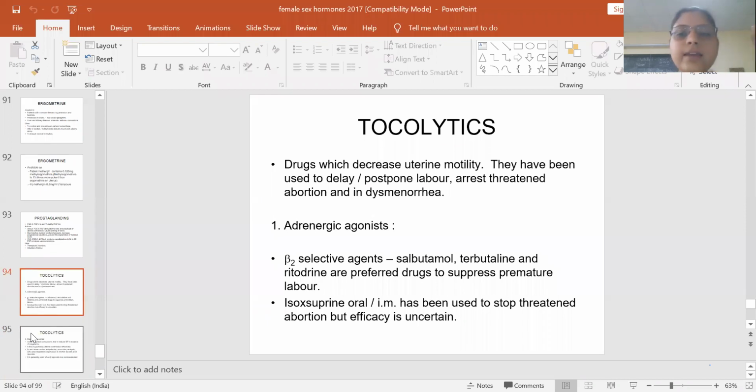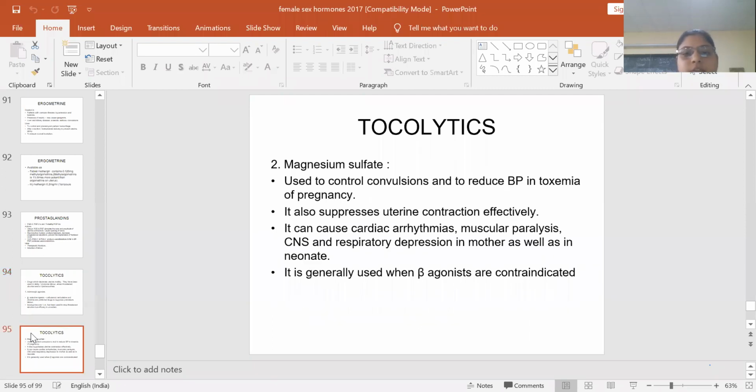Tocolytics are uterine relaxants which delay or decrease uterine motility. Examples are beta-2 adrenergic agonists, salbutamol and terbutaline, which cause uterine relaxation and suppress premature labor, and isoxsuprine. Magnesium sulfate controls convulsions and also suppresses uterine contractions. It can cause arrhythmias. When beta-2 agonists are contraindicated, you can give magnesium sulfate as the tocolytic.